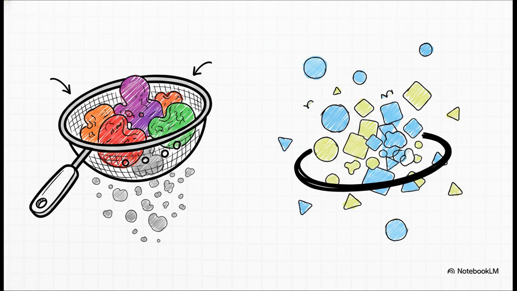But of course, we can't let the AI be too random, or it'll just start speaking absolute gibberish. That's why we use guardrails, specifically top K and top P. Think of top K and top P like the bumpers on a bowling alley lane. They keep the AI from wildly hallucinating straight into the gutters while still letting it be pretty creative. Top K tells the model to only ever sample from a set number of the highest ranking tokens, say just the top 50. Meanwhile, top P, which is sometimes called nucleus sampling, tells the model to gather up the most likely tokens until their combined probabilities hit a certain threshold and then just discard everything else.